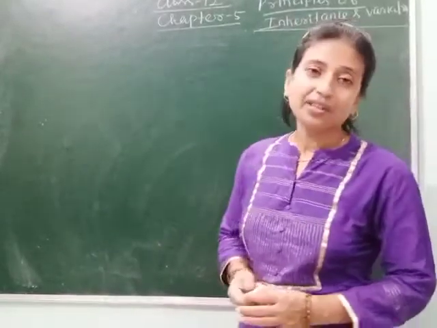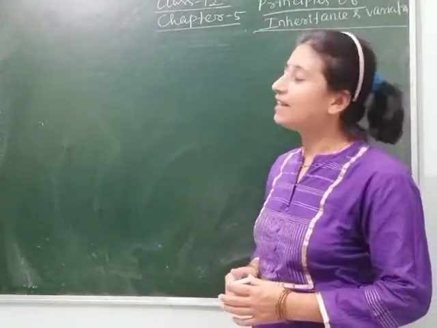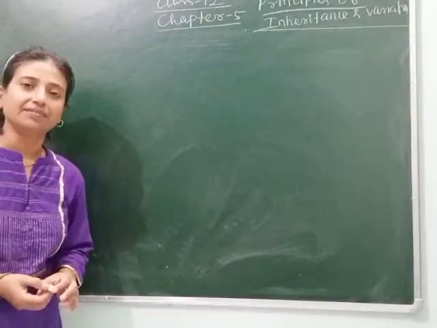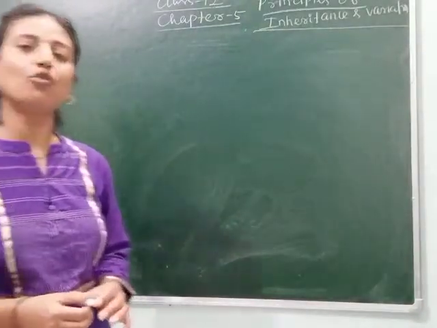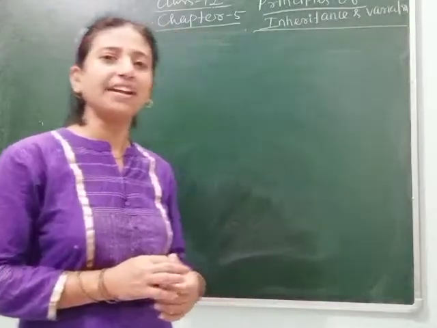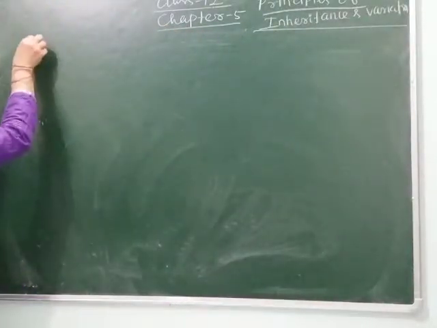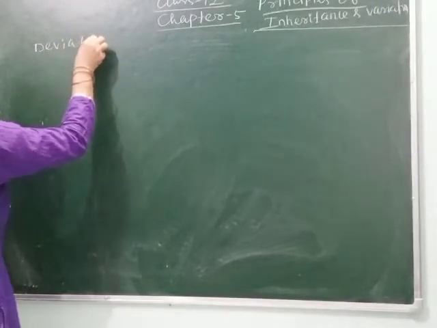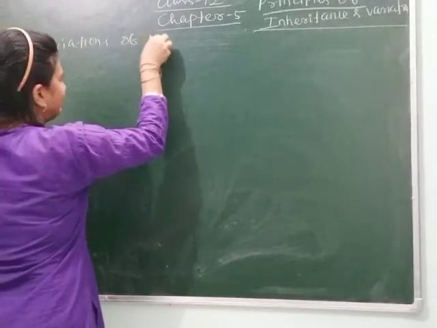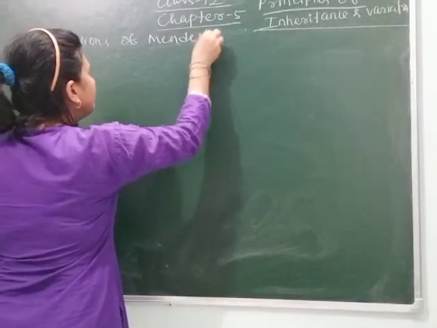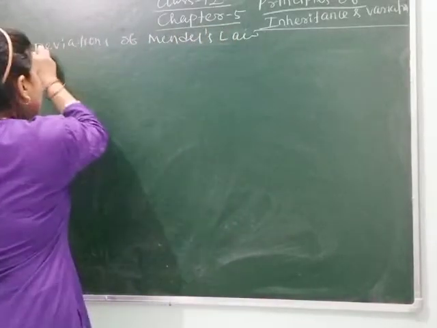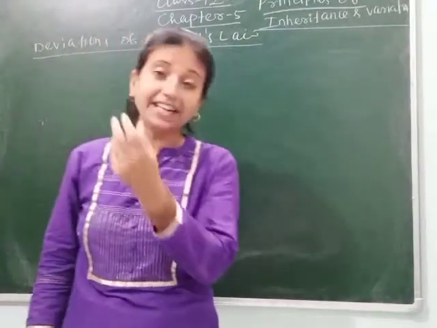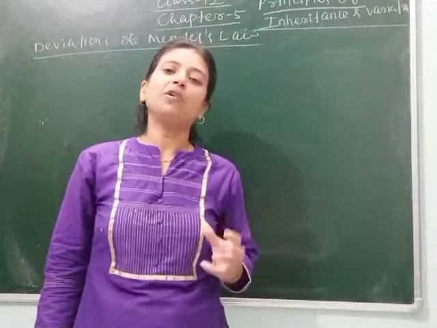Let's continue chapter 5 of class 12, principles of inheritance and variation. In my last class, I told about the deviations of Mendel's law. So we will continue this topic, deviations of Mendel's law. Means what are the other laws given by other naturalists or scientists which do not follow Mendel's laws